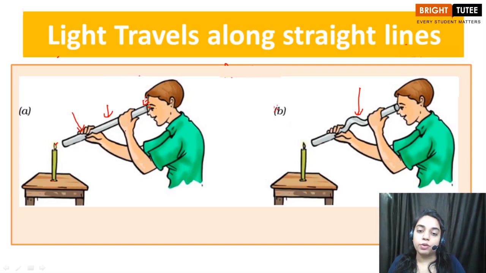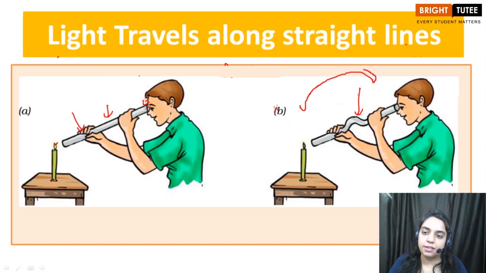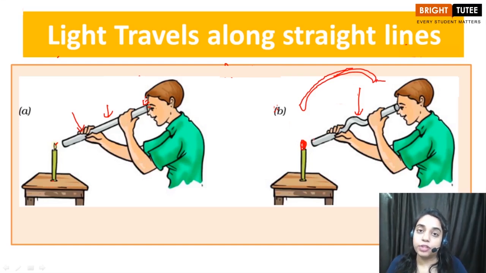Now what you're going to do is bend the pipe a little bit, make it a little curved. You have to make a bend in this. You can make it like this, or even like this, depending upon the flexibility of your pipe. And now you will try to again observe the flame or the light, and you will not be able to see this light. Okay, this will be the observation for the second part.